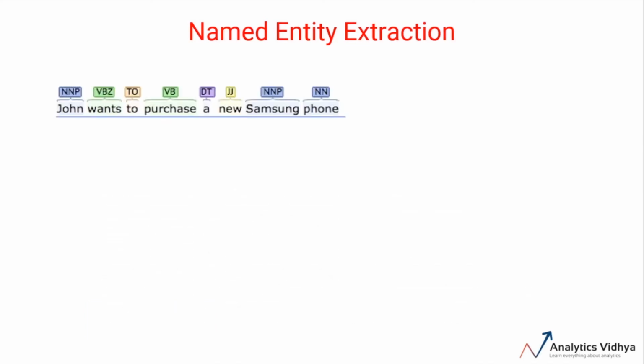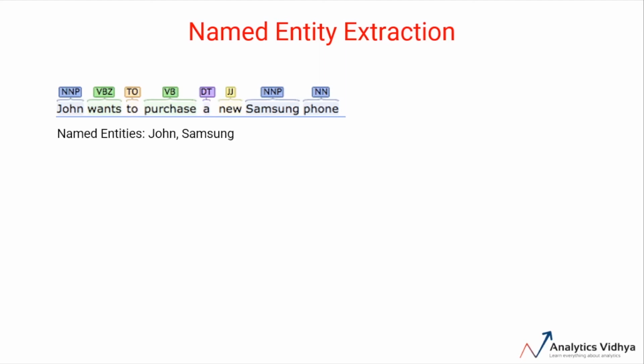If we now annotate this sentence with the part of speech tags, we can identify the named entities from this text. Named entities are generally represented by NNP as the part of speech tag. In this case, John and Samsung are the keywords or key entities having NNP as the part of speech tag, so they are named entities.